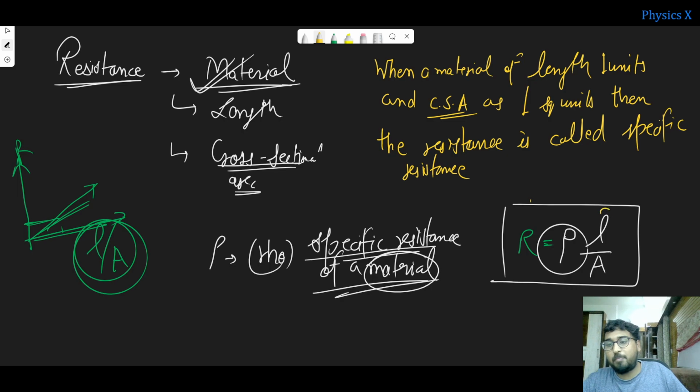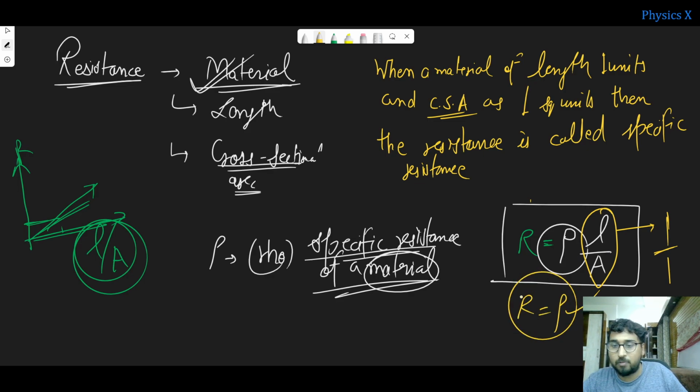Meaning, suppose I kept L as 1 and A as 1. Then 1 by 1 means R becomes equal to rho. So this value of resistance gives you the specific resistance.